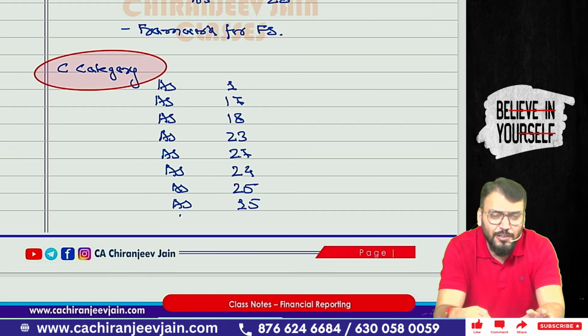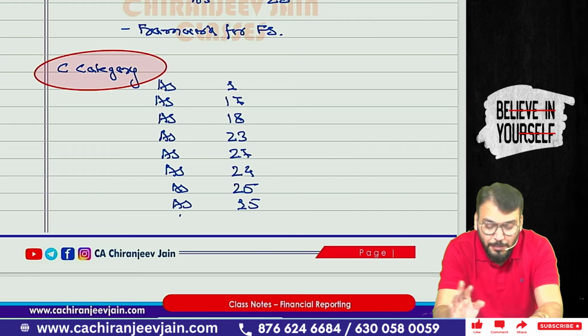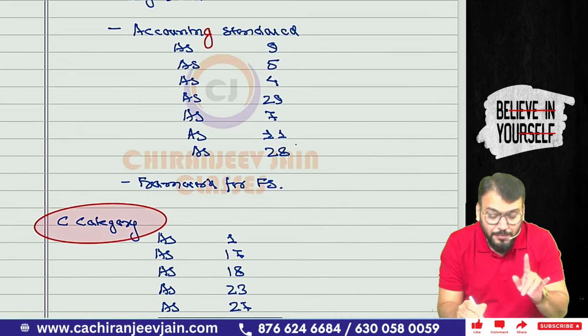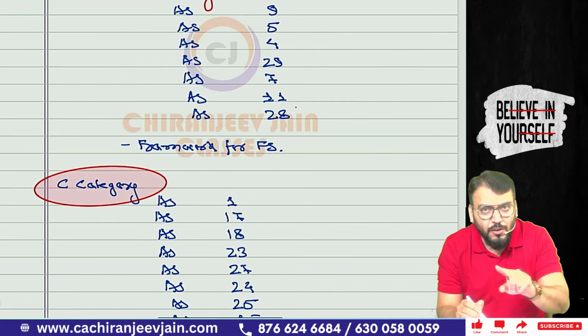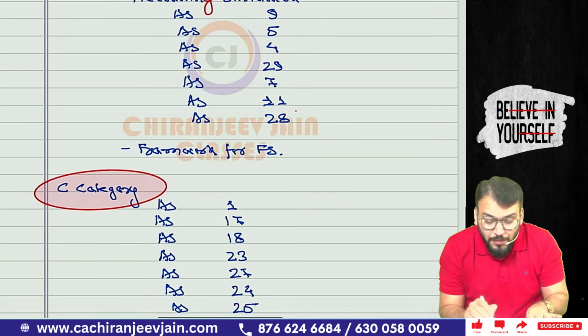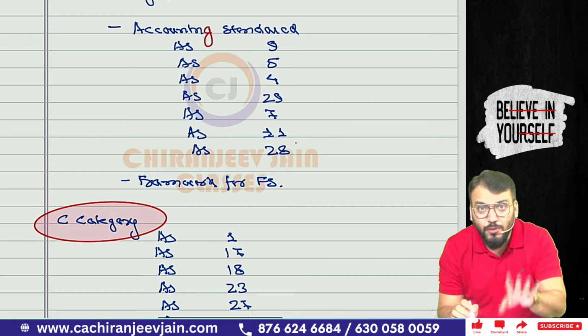Correct? The balance accounting standards will come in C category. For example, AS1, AS17, AS18, AS23, AS27, AS24, AS25 and AS15. Correct? AS28 I have given in B category. And this one chapter, framework of financial statement, pakka 4 marks question is a theory question that you do, that is in B category. So one question pakka from framework chapter also.